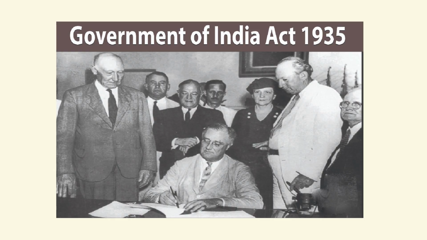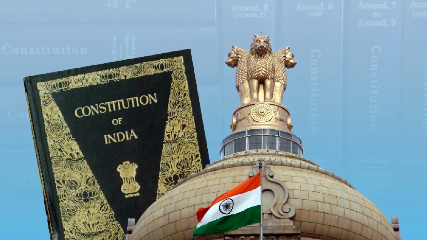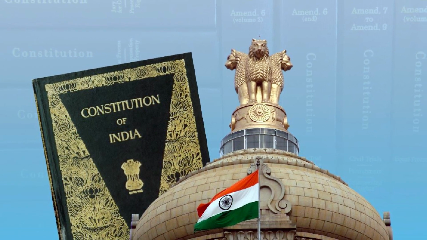There were two assemblies at the central level, and provincial rules were created and powers distributed. Then came the 1935 Act, which was almost the draft of the Indian constitution. It was a little advanced and developed, and later it was called the Indian constitution, but the major part was written as part of the 1935 Act.